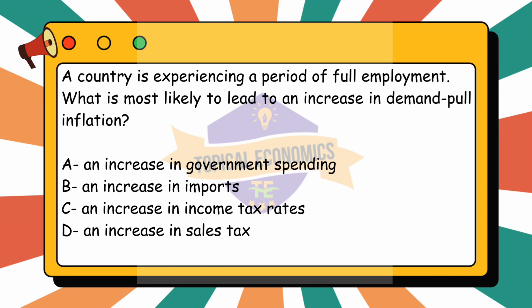So, the correct answer for this question is option A. An increase in government spending. An increase in government spending would stimulate aggregate demand. When the economy is at full employment, this leads to demand pull inflation, as more money chases the same amount of goods and services, driving prices up.